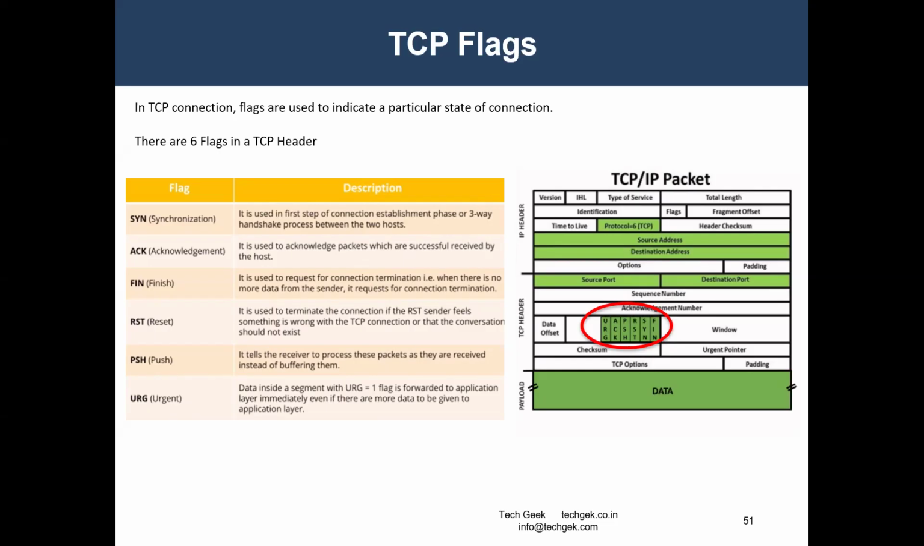A reset happens due to some technical issues or something happening with the TCP connection, so it might get reset. And we have the push, which is required: instead of buffering, the data should be sent immediately. And urgent is required: immediately, the data should be sent to the application. This is how we can see the TCP flags we have. Now, what next?